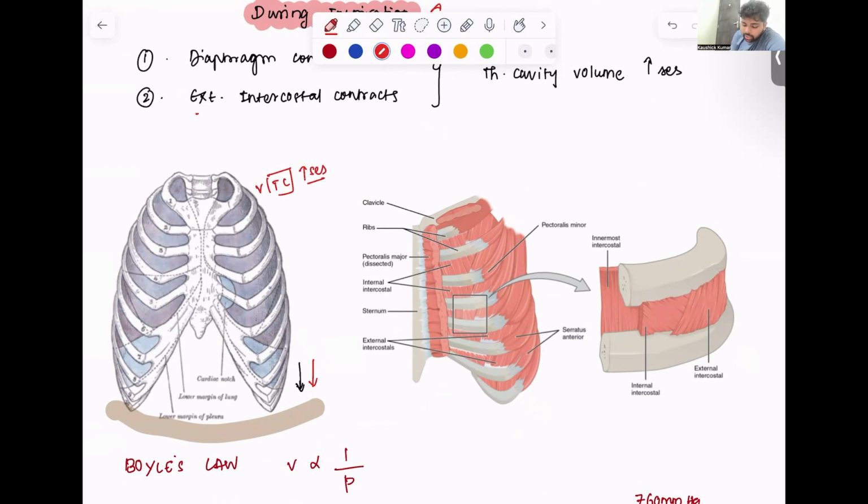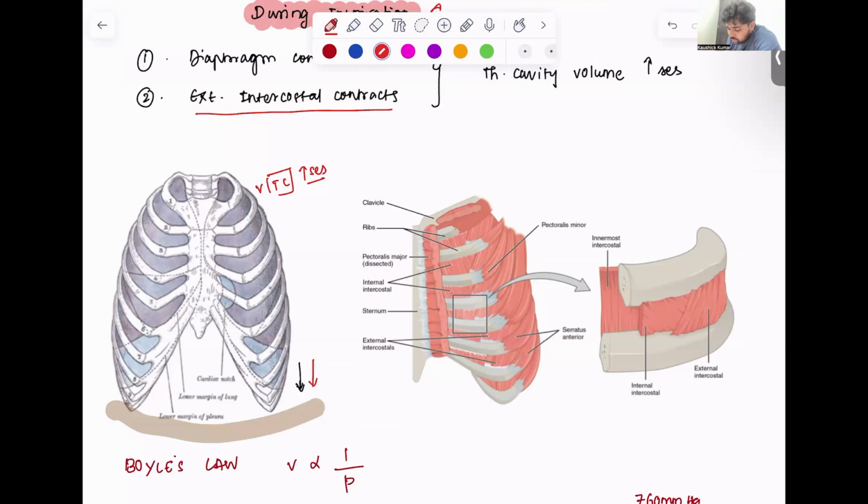And similarly, when the external intercostals contract, you can do this by yourself also. See how the external intercostals increase the anteroposterior diameter. This is the sternum, this is the vertebral column, this part is your ribs. They act as a single unit, right? So when the external intercostals contract, the thoracic cavity goes up like this, and because of this action the sternum moves forward, thereby increasing the anteroposterior diameter.